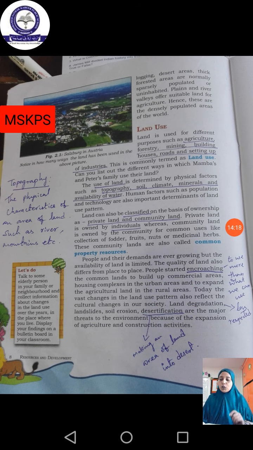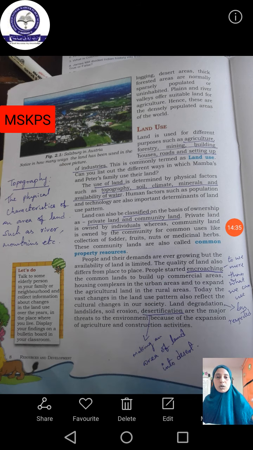Is to use more than what we can use. Actually we will have some restriction to use that thing, but out of this competitive world we have to win, isn't it? So for that purpose we are doing much more things that we should not do. That is known as encroaching. So encroaching the common lands.